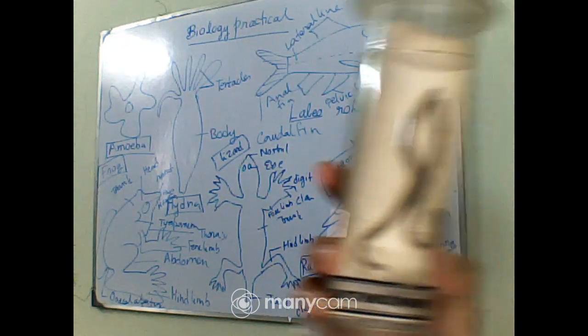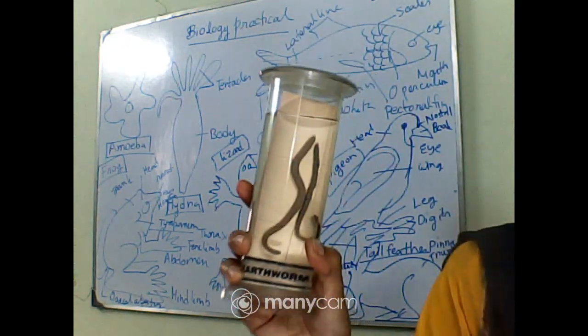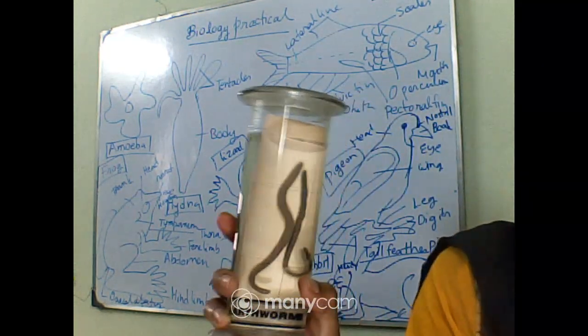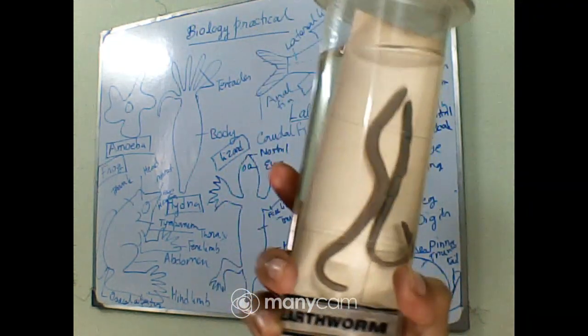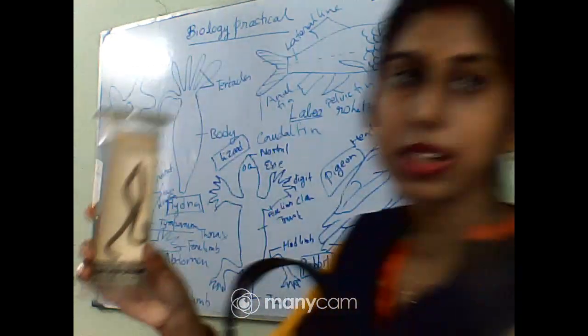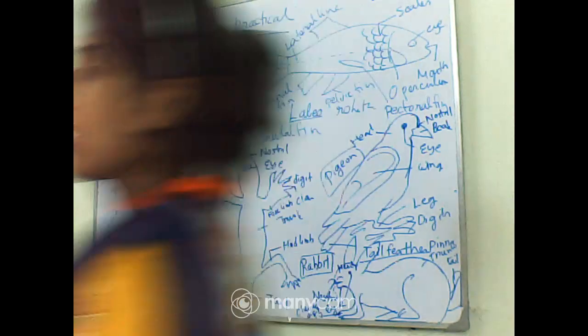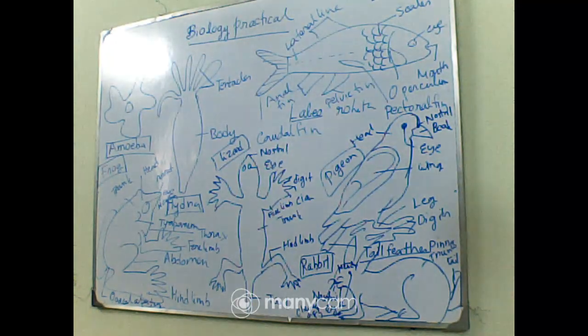So what are their main features? And again, they are hermaphrodite and showing cross fertilization. So elongated cylindrical segmented body, presence of clitellum and prostomium, and presence of setae for locomotion. So these are the main characteristics of the earthworm. Now let's move to the next one, that is Palaemon, which is commonly called as prawn.